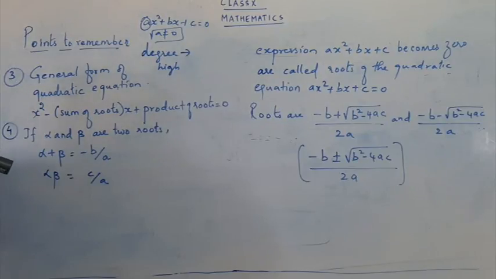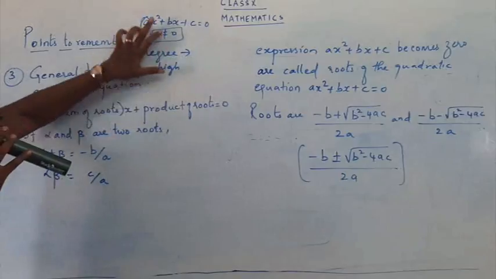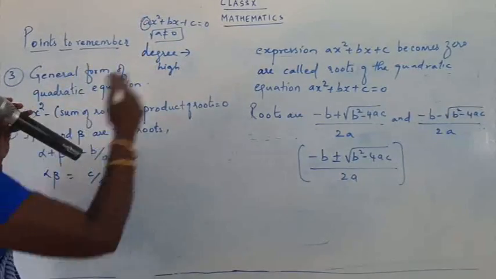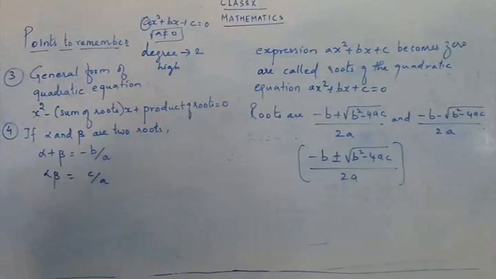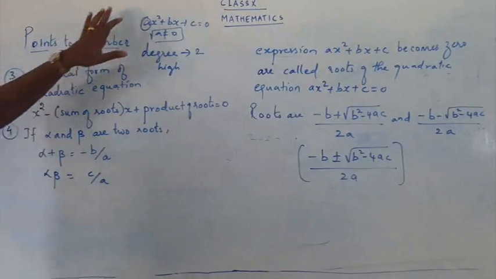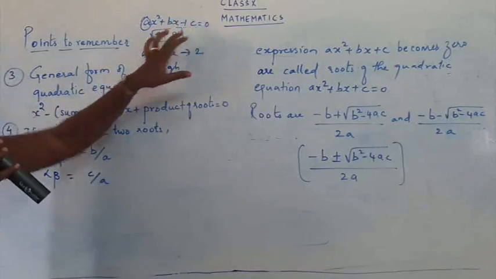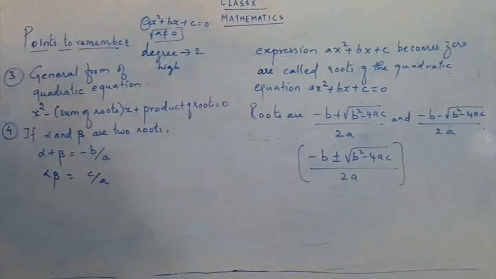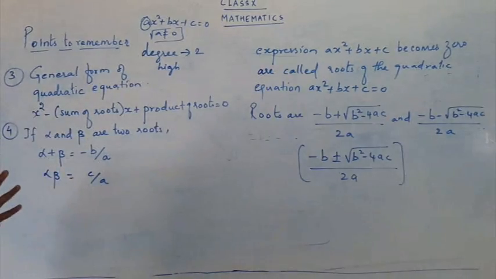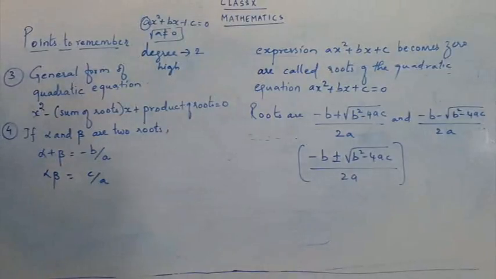So what is the highest degree here? The highest power is 2. So a quadratic expression is of degree 2. What is the form of a quadratic expression? ax square plus bx plus c is equal to 0. So what do we have to remember in point number 1? A quadratic expression is of degree 2. What is the meaning of degree? The highest power. And what is the expression? ax square plus bx plus c is equal to 0.